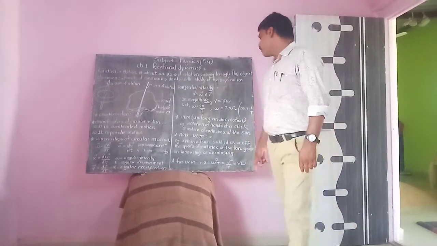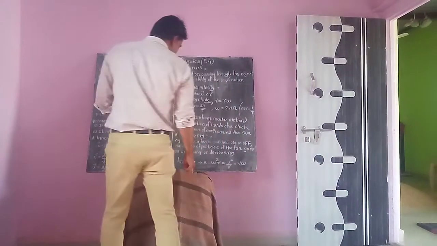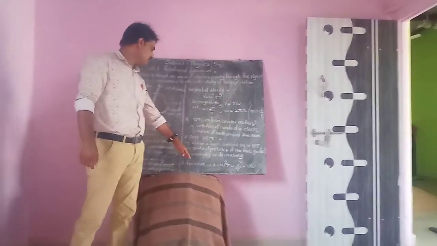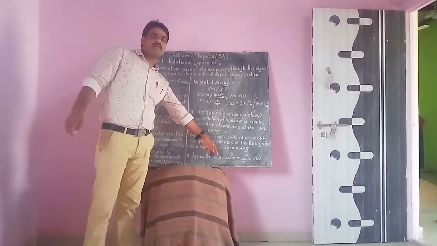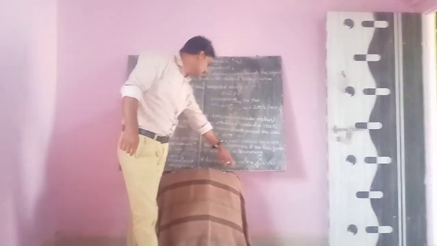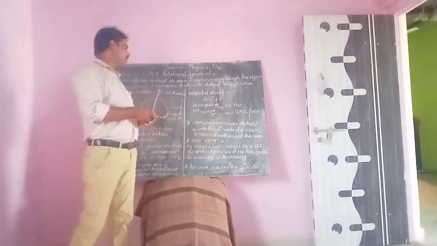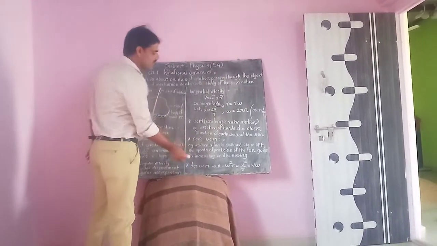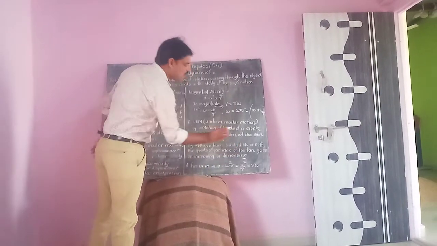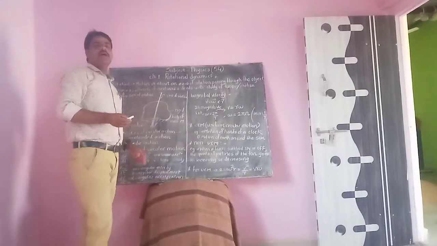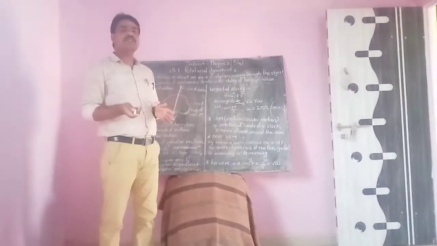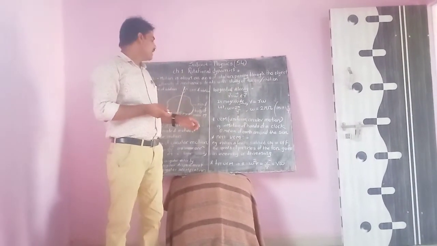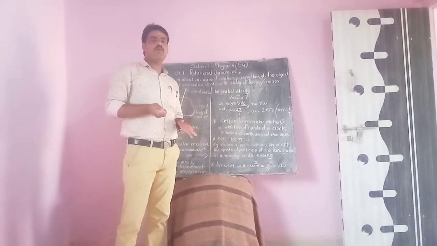For UCM, there are formulas. For UCM, linear acceleration is given by a is equal to omega square r. This is an important formula. a is also equal to phi square upon r. a is also equal to phi omega.